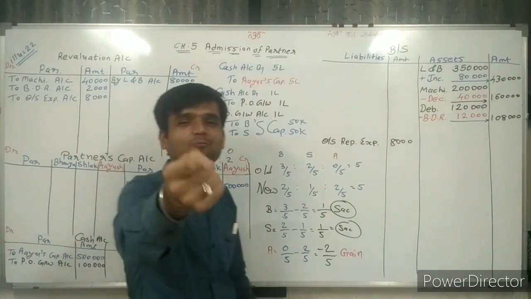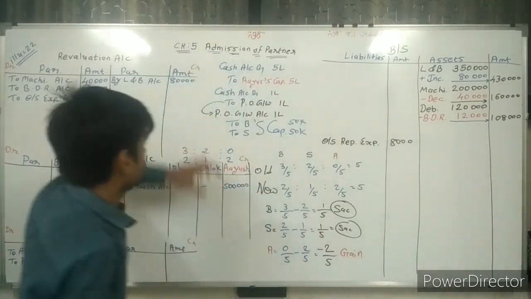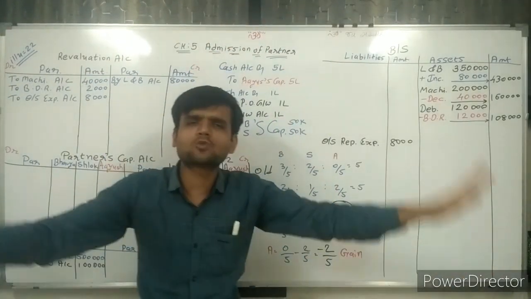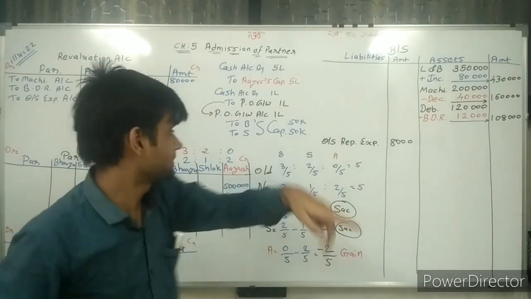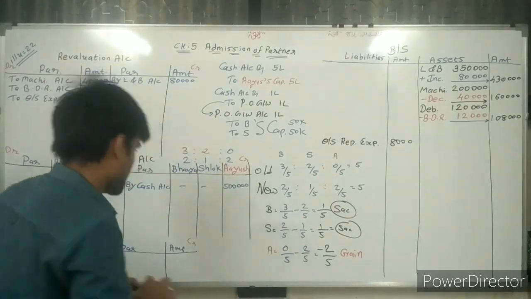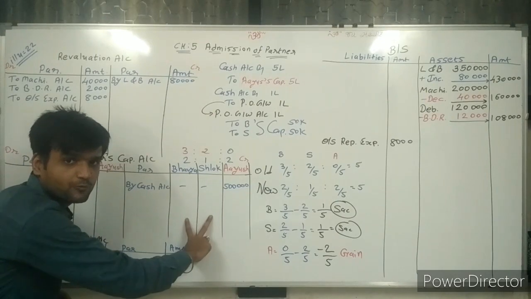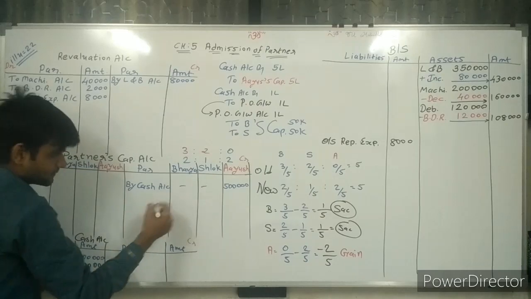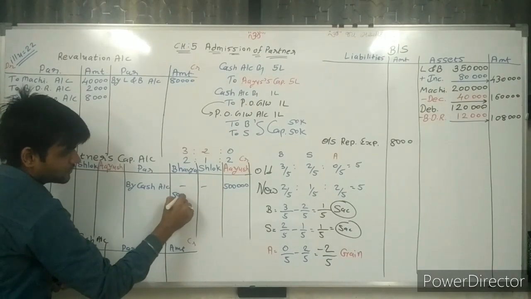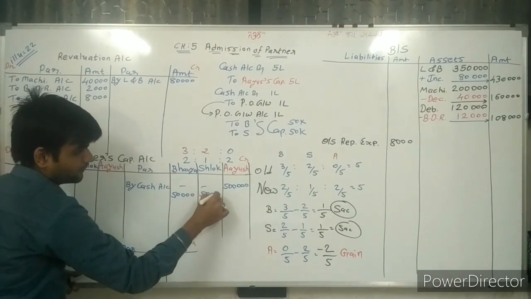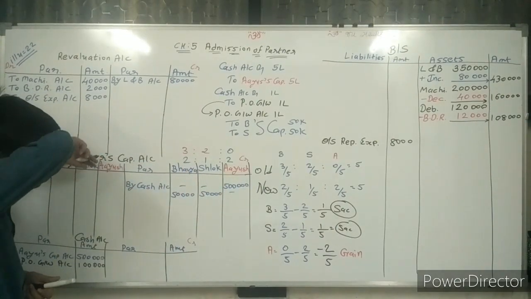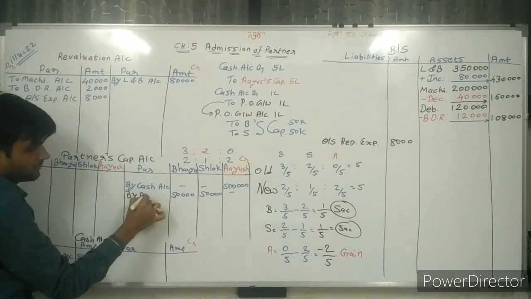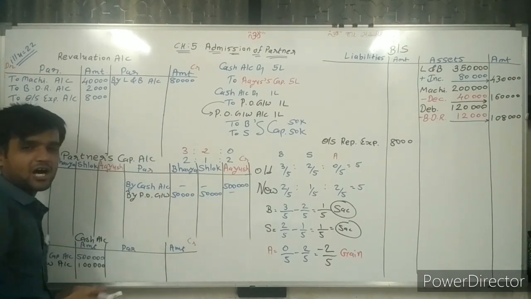Now, ledger posting of this journal entry. Premium of goodwill account debit. Here we are not preparing the premium of goodwill account, so don't worry about it. But yes, Bhavya and Shlok are credited. We have Bhavya and Shlok capital accounts that we need to credit. So Bhavya credited 50, Shlok credited 50. Here we are writing 50,000, 50,000, and here by premium of goodwill account.